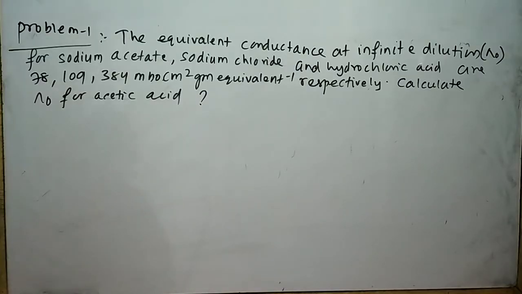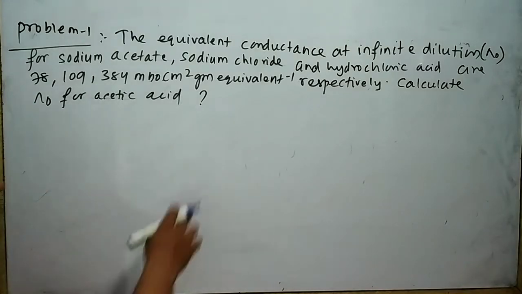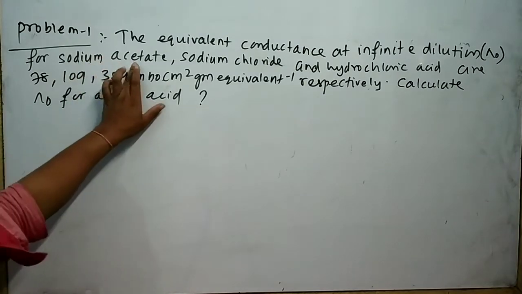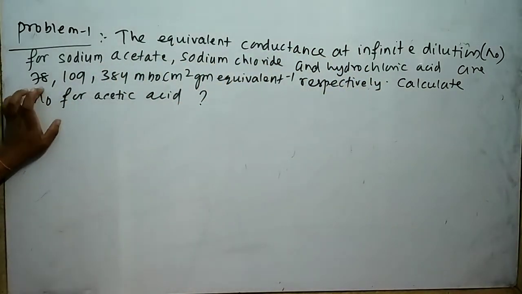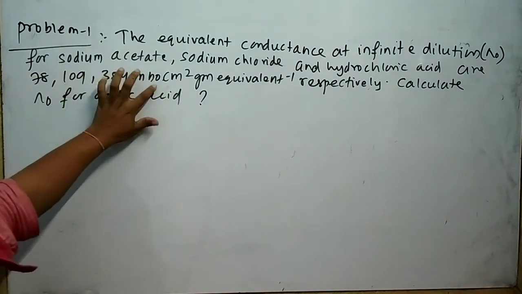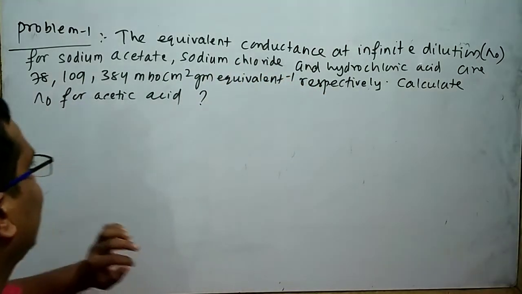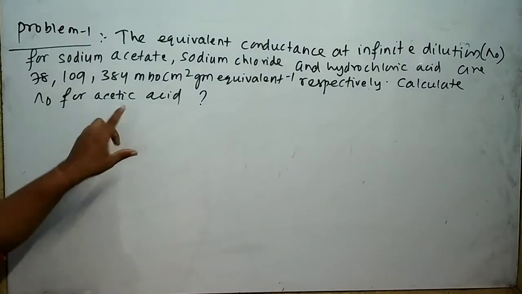Now I will do some problems related to Kohlrausch's law. First problem: the equivalent conductance at infinite dilution for sodium acetate, sodium chloride and hydrochloric acid are 70, 109, and 384 mho m square gram equivalent inverse respectively. Calculate the equivalent conductance at infinite dilution for acetic acid.